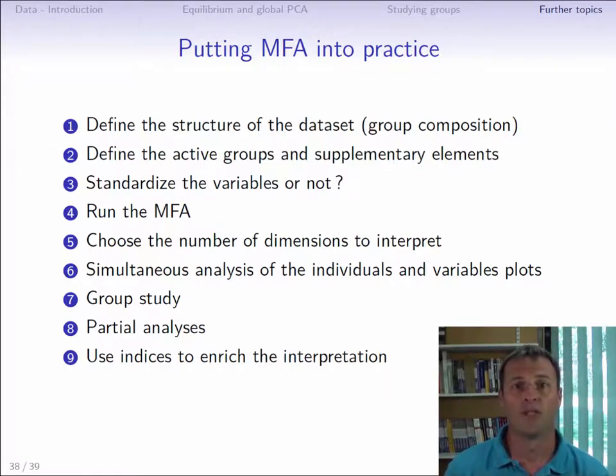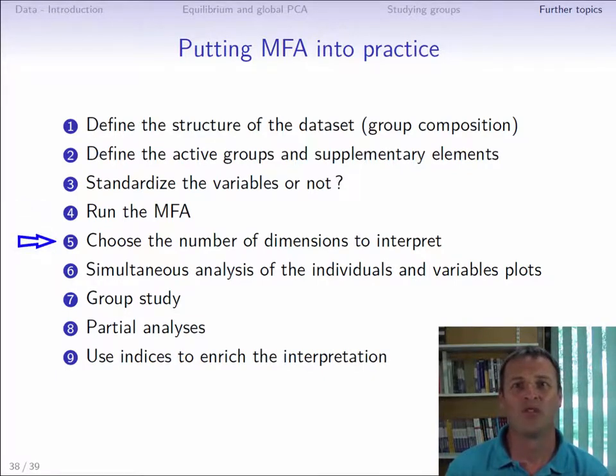For the groups of quantitative variables, we then have to decide whether the variables in each group should be normalized or not, depending on the importance that we want to give to each variable within each group. This really means looking at the importance of the variables within each group and not between groups, because the weighting of the MFA by the first eigenvalue of each group means granting the same importance to each group of variables. Then we run the MFA.